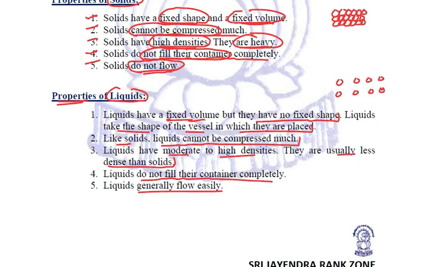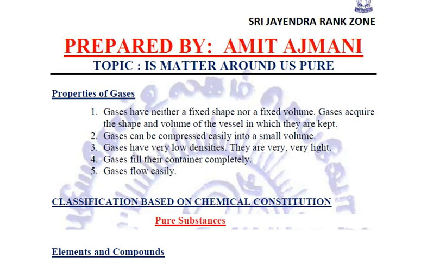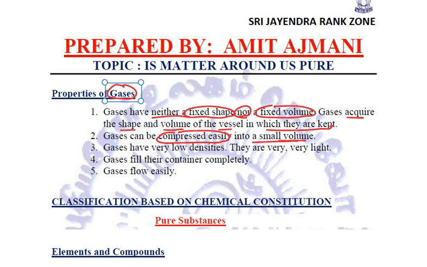Now, when we talk about the properties of gases, gases have neither a fixed shape nor a fixed volume. They just acquire the shape and volume of the vessel in which they are kept. They can be compressed very easily into a small volume because they have large interparticle spaces between them. They have very low densities, that is, they are very light.